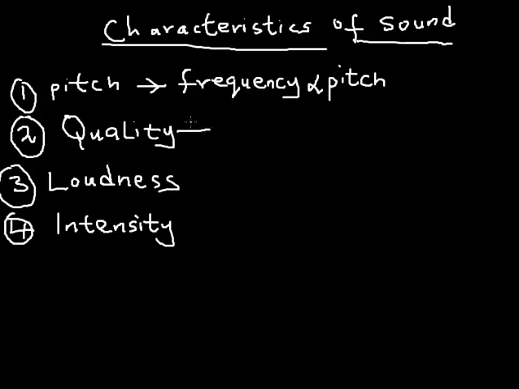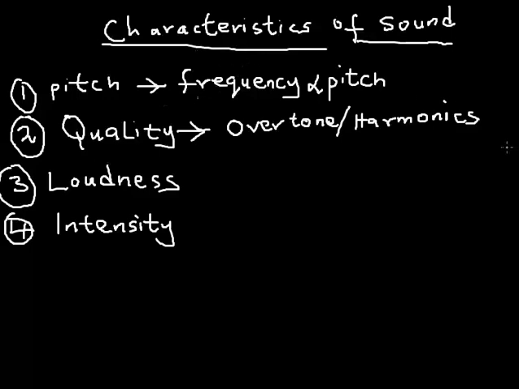Then the quality of sound. The quality of sound actually depends on what is known as overtone or harmonics. What is this overtone? What is this harmonics? Now it is this quality, this overtone and harmonics, or generally the quality of sound, that makes you able to distinguish sound coming from different instrumental sources, even though they are at the same frequency.